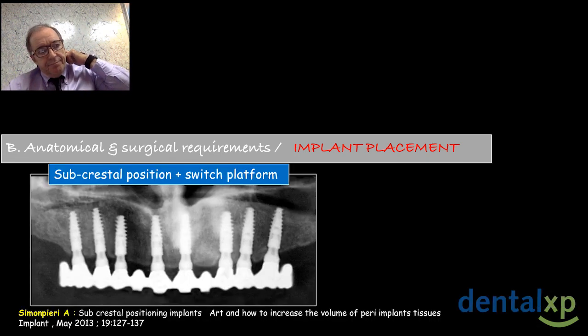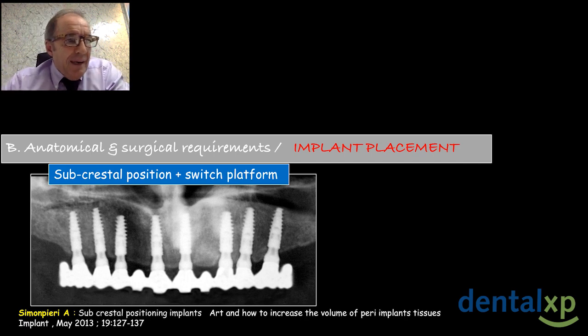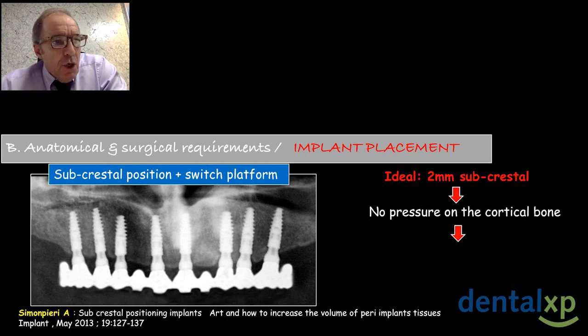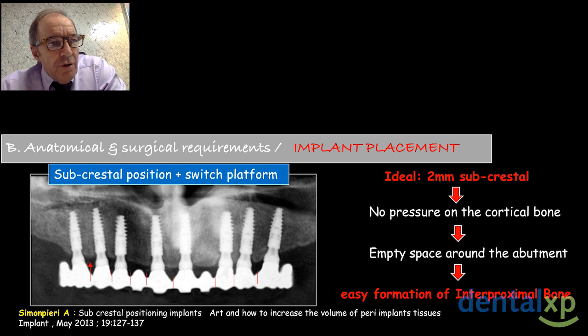I place the implant in a subcrestal position, 2 millimeters under the crest. I use platform switching connection in order to maintain the bone above the implant. Then there is no pressure on the cortical bone, with empty space around the abutment and very easy bone formation. I wrote this article about subcrestal implant positioning. The title was Art and How to Increase the Volume of Peri-implant Tissue.